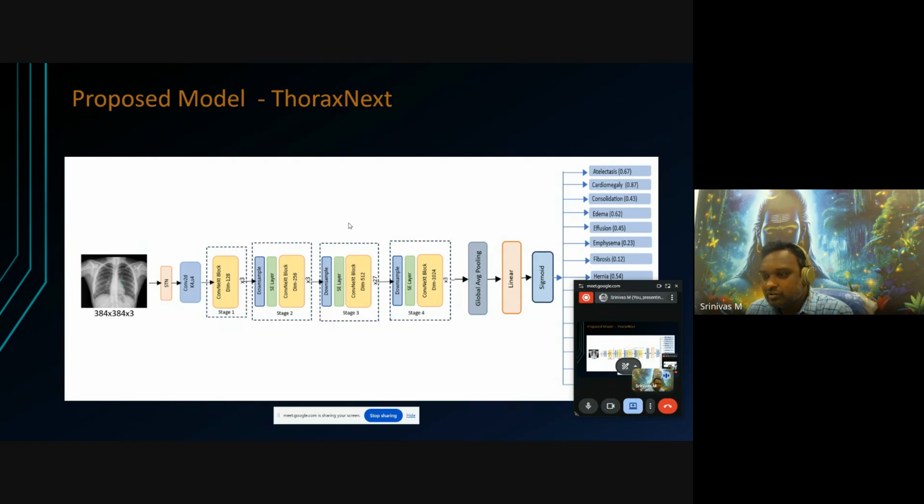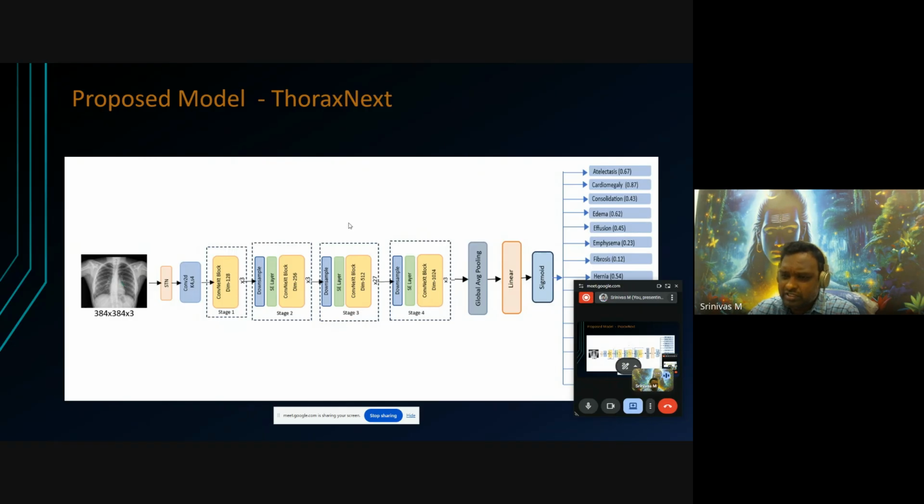Like this, we use consecutive blocks, a combination of the squeeze layer, ConvNeXt block, and downsampling. After these consecutive layers, we give the output to global average pooling, which does the pooling, downsampling the input values. After that, a linear layer is used for classification. So for a given sample, it will be classified into the different chest disease classes of 15 categories.